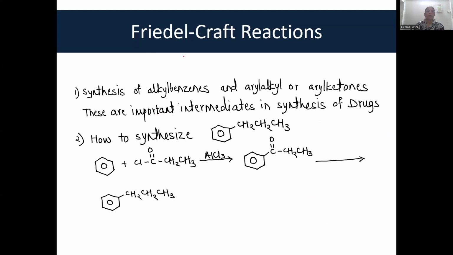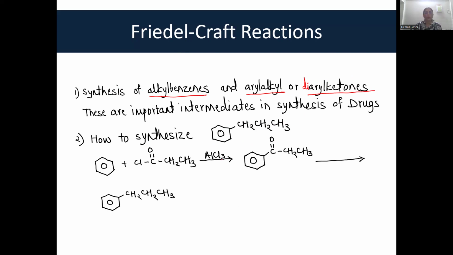Now, why is Friedel-Crafts reaction used for synthesis of alkyl benzenes, aryl alkyl ketones, or diaryl ketones? Okay, these are important intermediates in the synthesis of some drugs. Now, I just now discussed that n-propyl benzene cannot be synthesized by Friedel-Crafts alkylation.